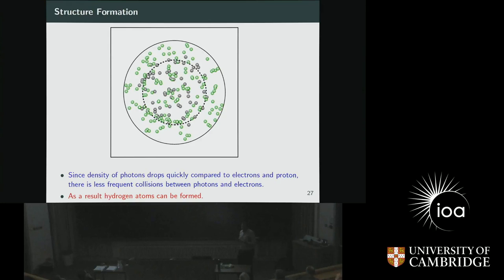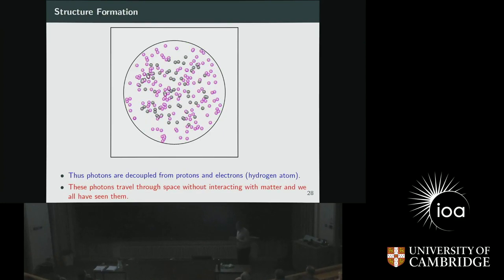But it can also be ionized by the radiation, but the radiation has diluted because it has occupied extra space. So as a result, you form hydrogen atoms. And this radiation field that you see over here now does not interact with hydrogen. It just travels through space, and we can see these photons. And we all have seen these photons.